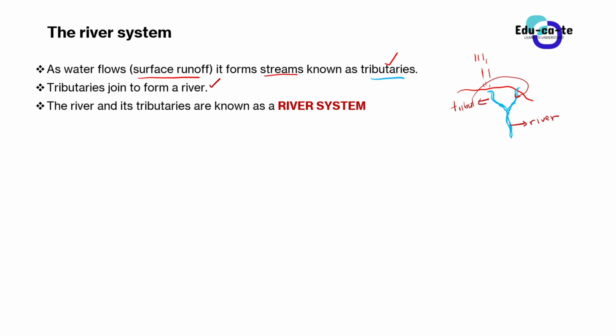Now the river and its tributaries are known as the river system. Whenever you hear the word river system, we are talking about the river and its tributaries all together. Collectively, all of this is known as a river system. This is the river and its tributaries.